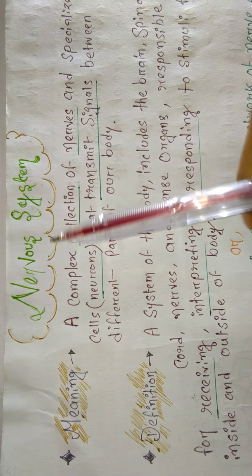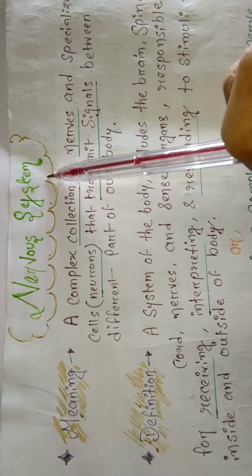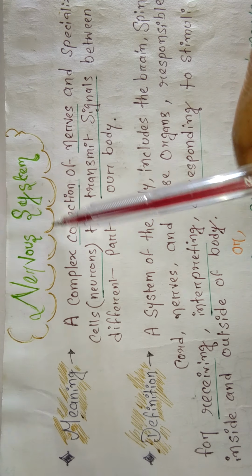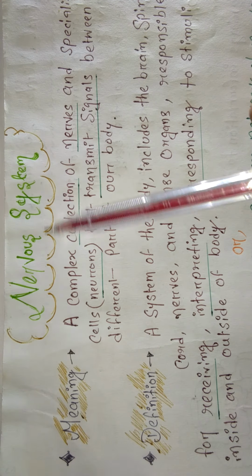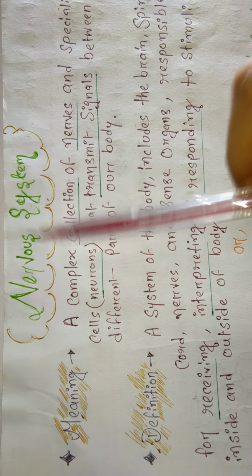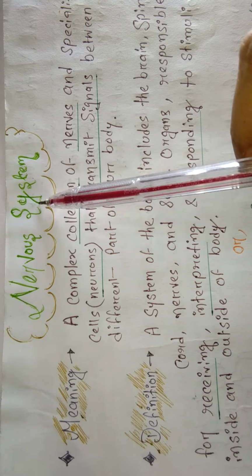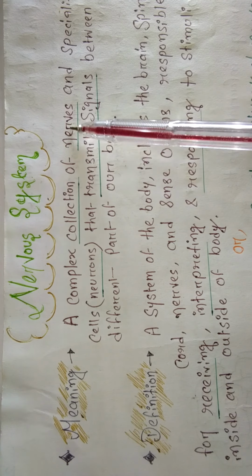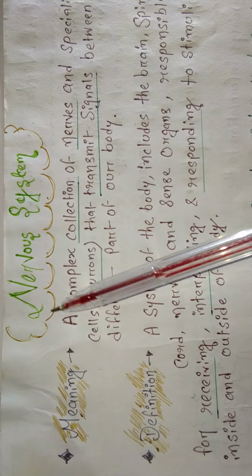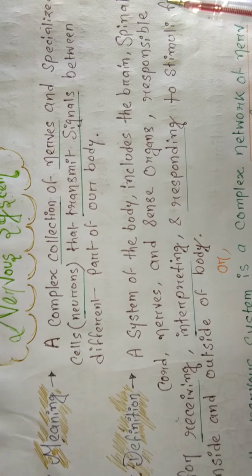Hello all. Okay, so today we will start nervous system anatomy. So what do you mean by nervous system? Nervous system is a very important unit in our anatomy syllabus. Nervous system means basically the system concerned with nerves. Nervous means nerves, right? So let's see the meaning.